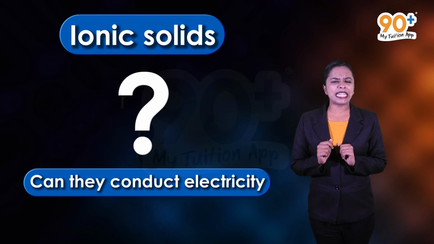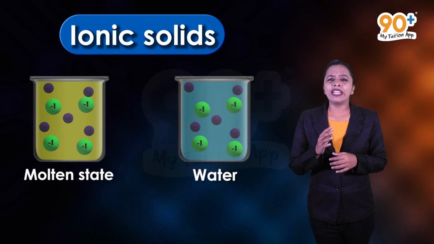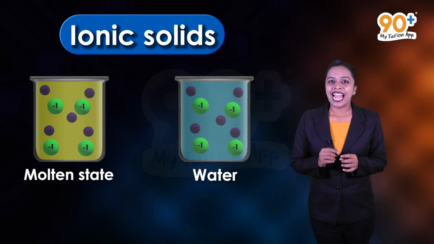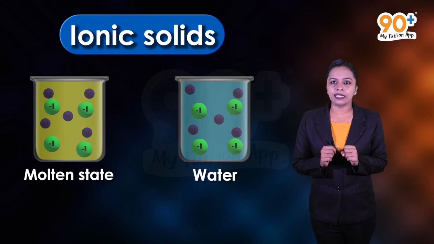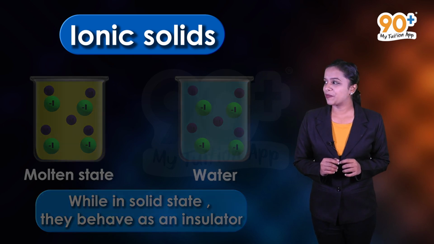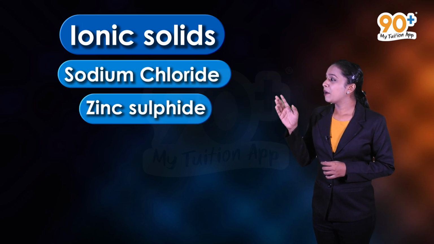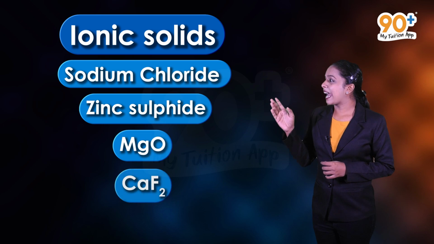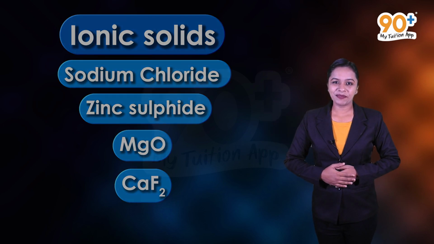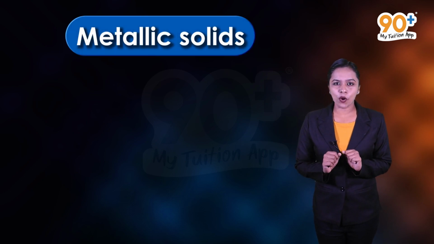But can they conduct electricity? Yes, in molten state or when dissolved in water, the ions become free to move and then they can conduct electricity. While in solid state, they behave as an insulator. Sodium chloride, zinc sulfide, magnesium oxide, calcium fluoride are some examples of ionic solids. Next, we are going to discuss the metallic solids.